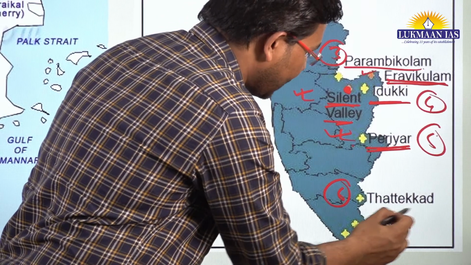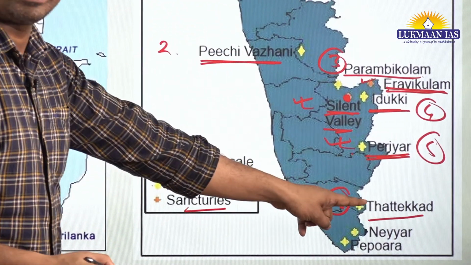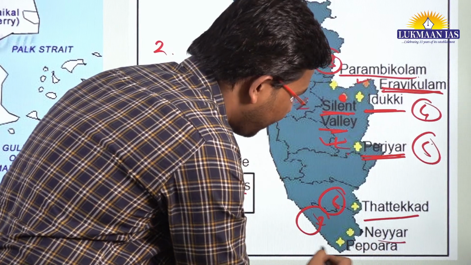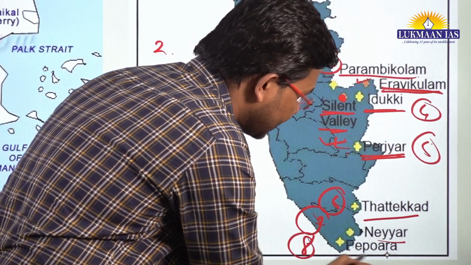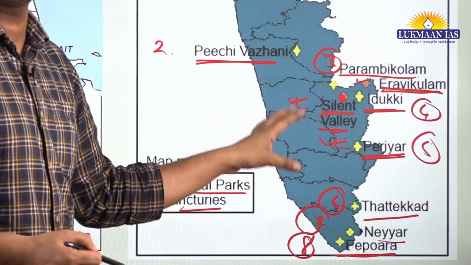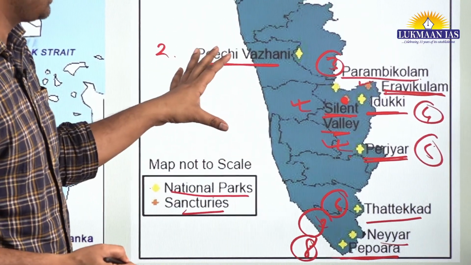This is the sixth one, which is Thathekad National Park. Then we have Nayyar National Park, and at last Pepawara National Park. So these are the national parks that are located in the state of Kerala.